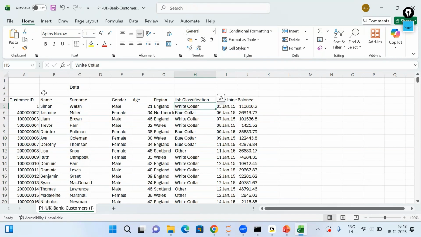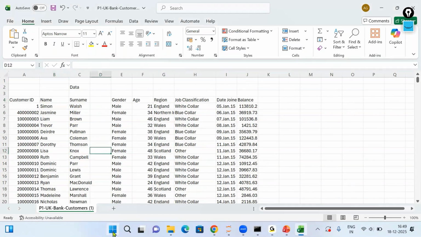If you all take a look at the data, first of all, just try to understand: do you see any issues in this data as of now, and do you all understand the data over here, everyone? Yep. So we can see that we have the customer ID, name, surname, and we have the date joined. What we will do is load this data into Power BI and first of all clean this data, because you can see there are some blank rows and some blank columns. So this data needs a little bit of cleaning, and then we will consume this data to do some analysis on top of it. So let's launch Power BI.